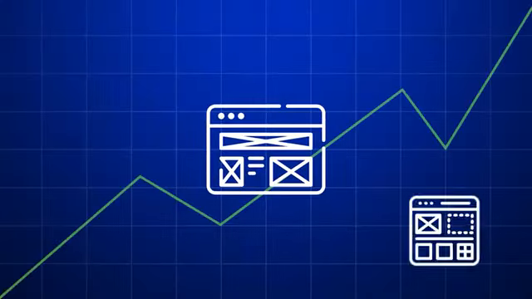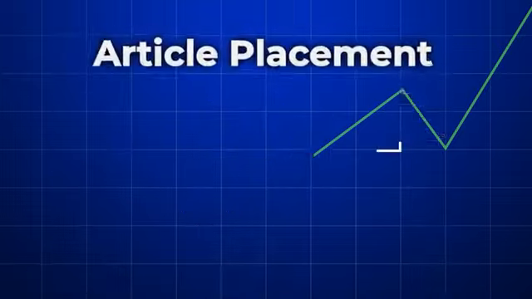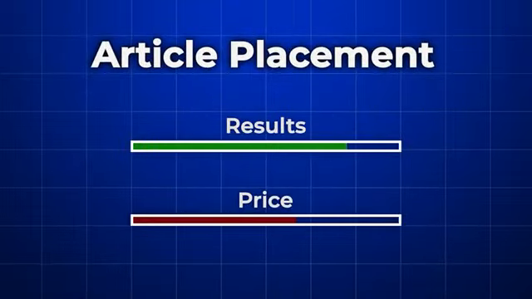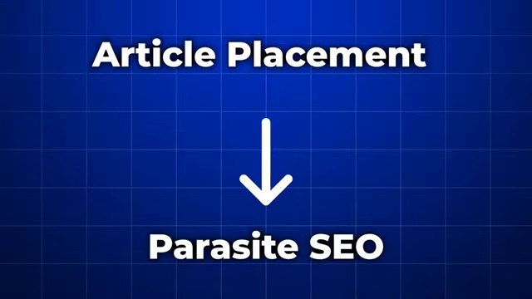Article placement. Leverage high authority websites to host your content and benefit from their backlink power. Strategically place articles on sites that have authority to gain visibility without link building. This allows you to rank on Google using the authority of other websites. Article placement can be expensive, but the results are often great. And yes, you might have heard the other name for this, called parasite SEO. And yes, it works. I'm not asking you to go bombastic on putting your content on all those authority sites, but when you find a site which is in your niche and has high authority, why don't we go for it?